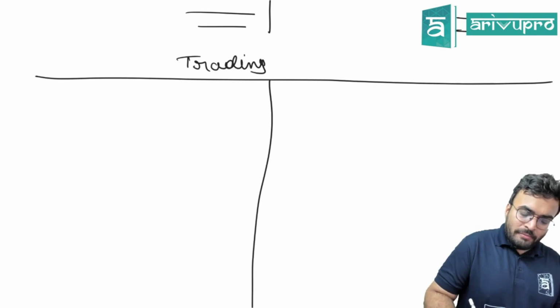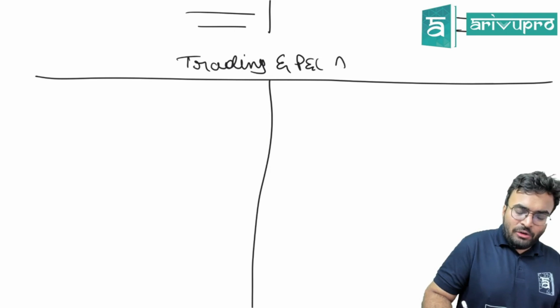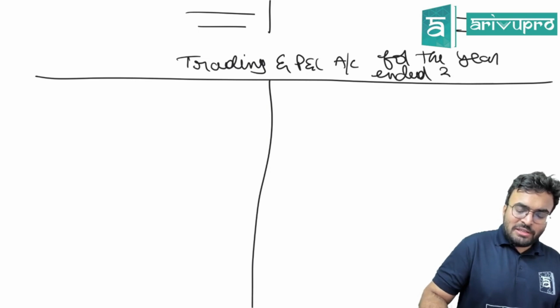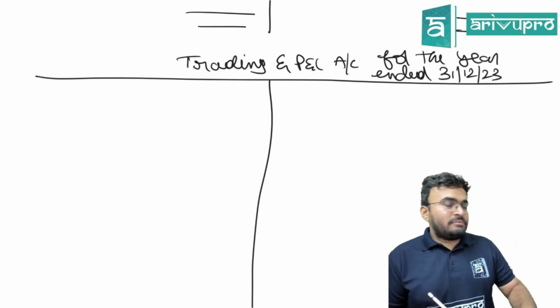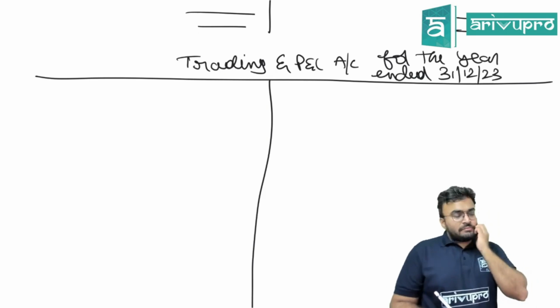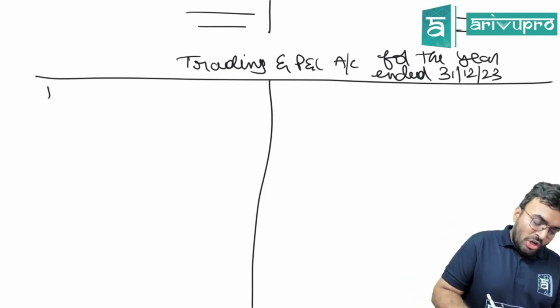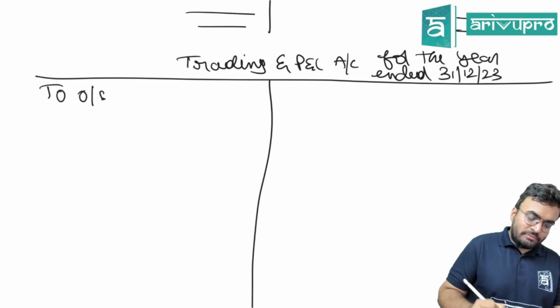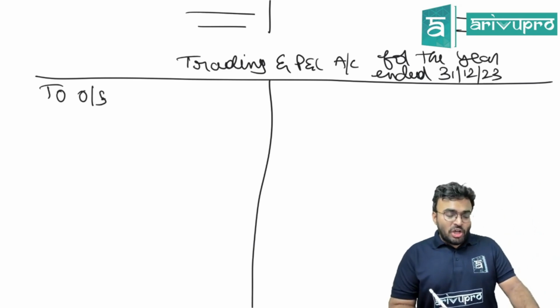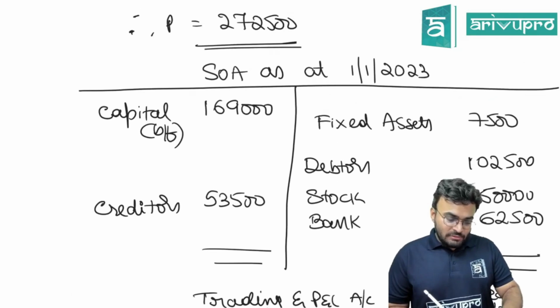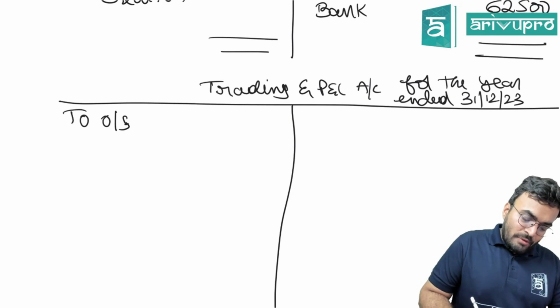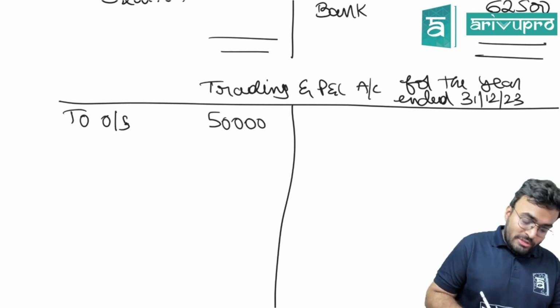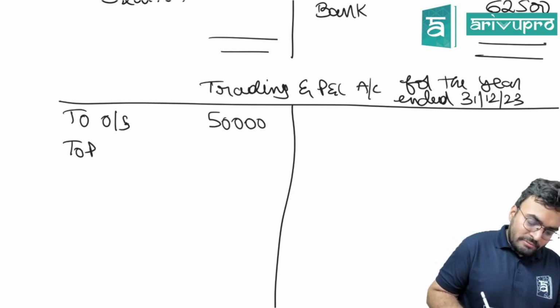Trading and P&L account for the year ended 31st December 2023. Okay, listen. First, we start with opening stock. Do we know the opening stock? How much is the opening stock? 50,000. Opening stock is 50,000.